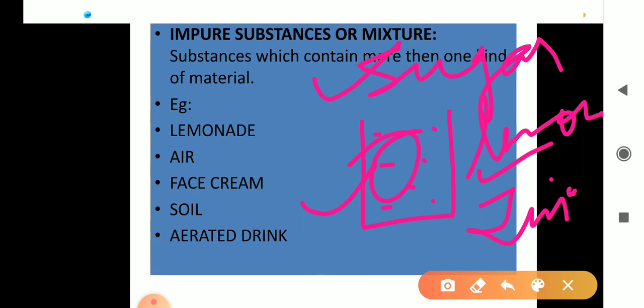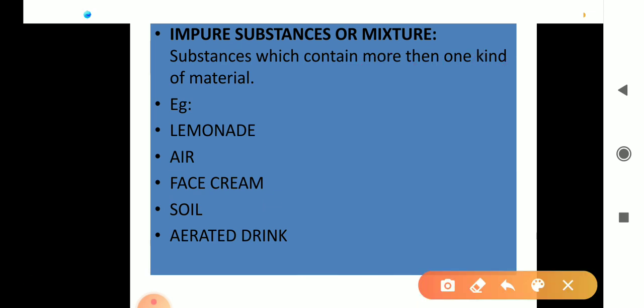In fact, most substances around us are mixtures. See, some examples are given. The first, lemonade, I told you. Then next is air. Air is a mixture of different gases, it may be oxygen, hydrogen, nitrogen, right? And various water vapors, dust particles, and other gases may also be present in it. Then it is a mixture.